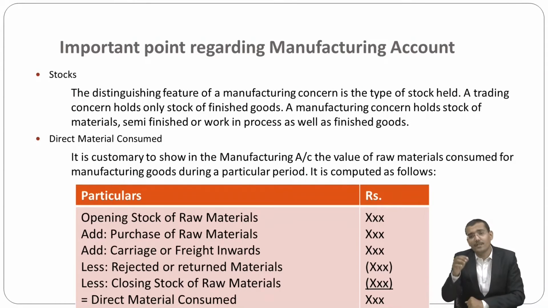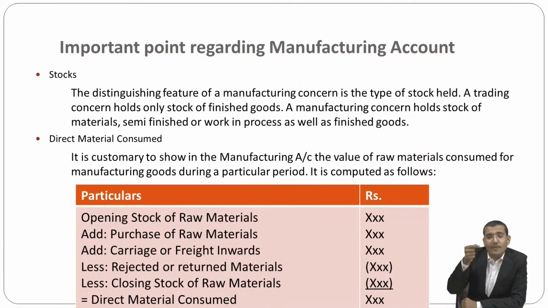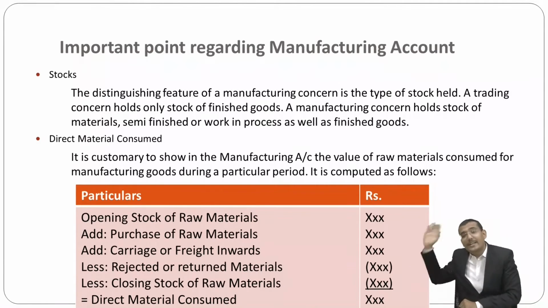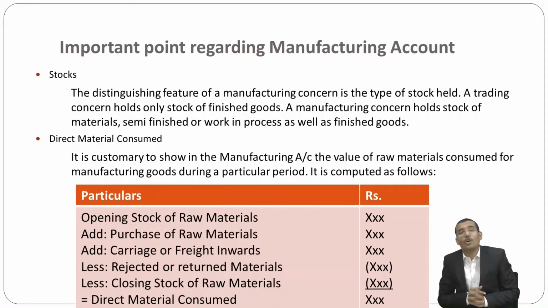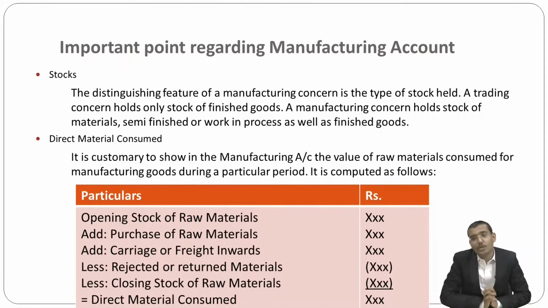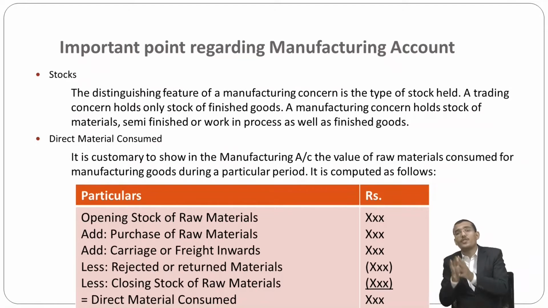Take the opening stock of raw material, add purchase of raw material and carriage or freight inward or purchase expenses, deduct rejected or returned goods, which is treated as purchase return, and less closing stock of raw material. Then you compute your direct material consumed.